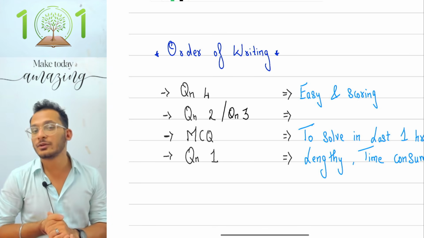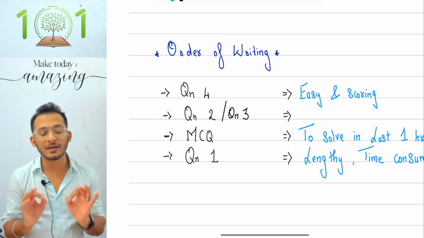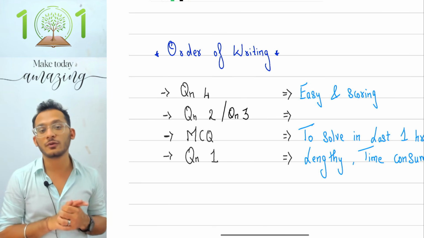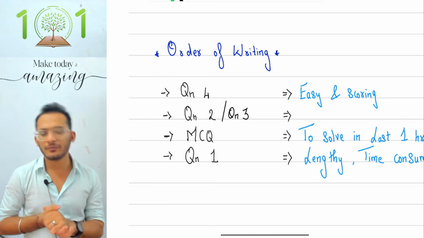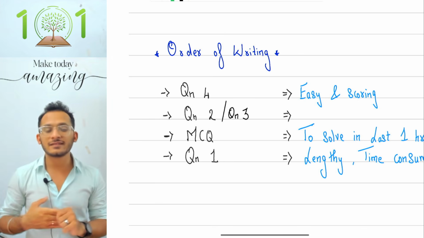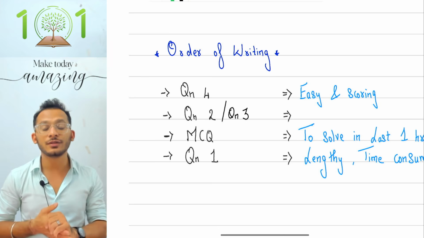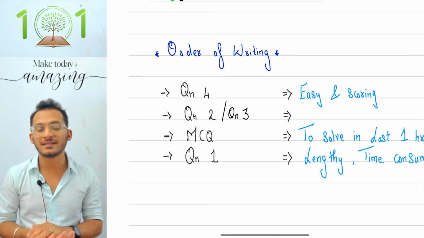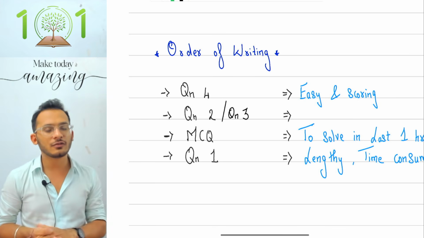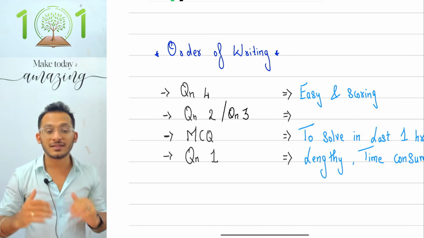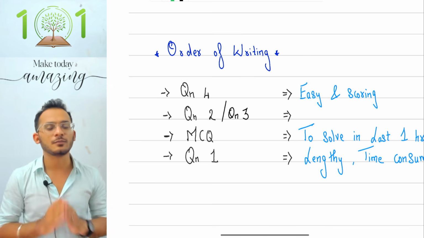Immediately move on to your MCQs. Make sure that you are able to complete your MCQs, because 30 marks of MCQs in the pressure of 4 o'clock will complete faster. If you're able to finish your MCQs in the next 30 minutes, you'll have a boost of confidence that yes, I finished my 30 marks also in examination. What is left is an additional 30 minutes for you to get your bonus points.